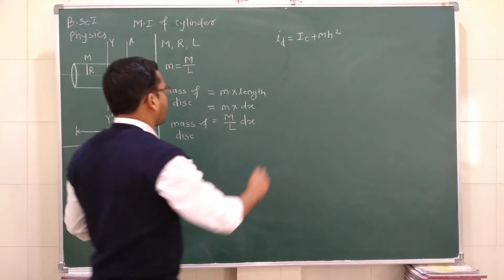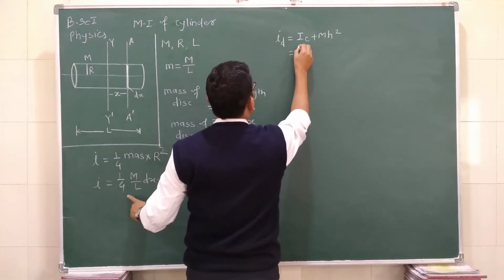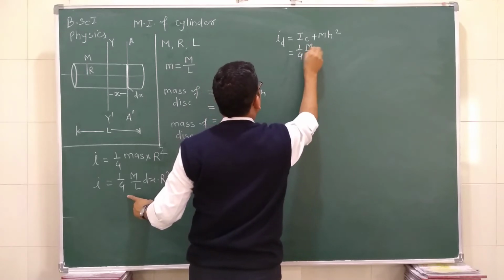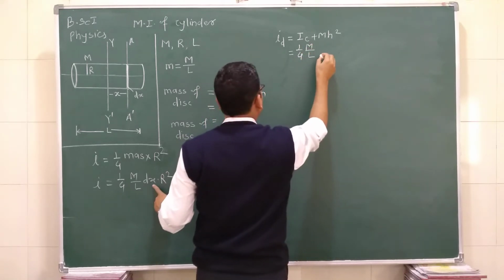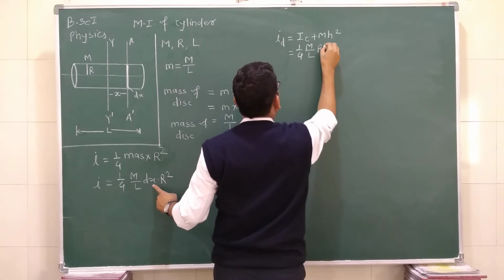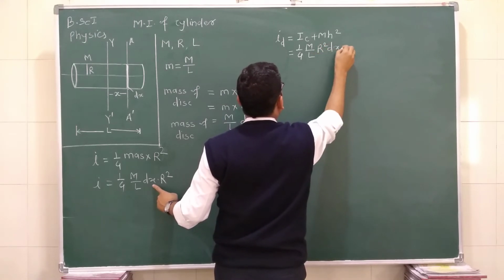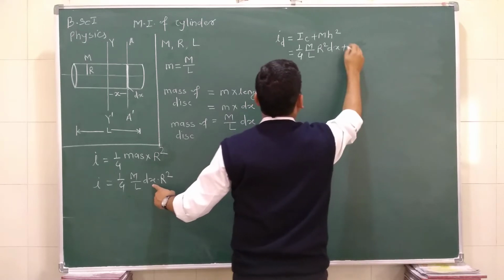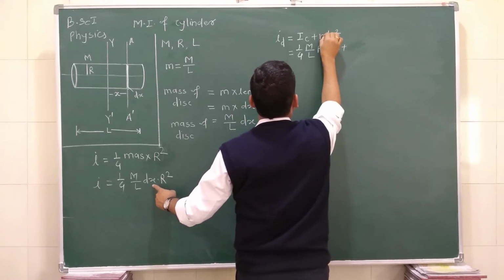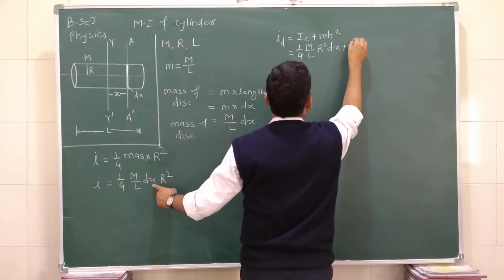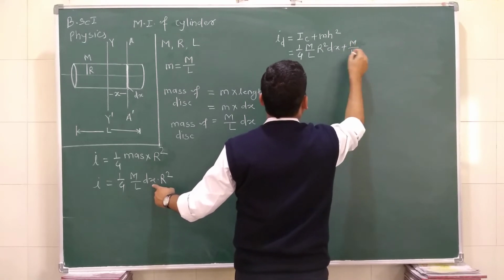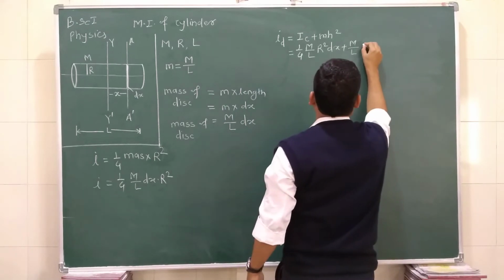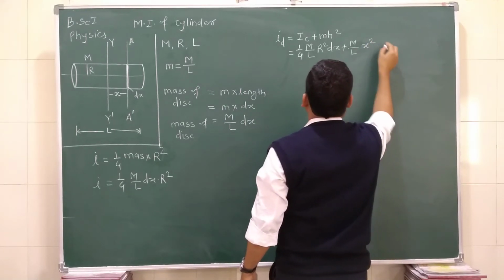So we can write it is equal to 1 by 4 M by L dx R square plus the mass, small m, which is M by L dx again, multiplied by x square. The distance between the two axes is equal to x, so it is x square.